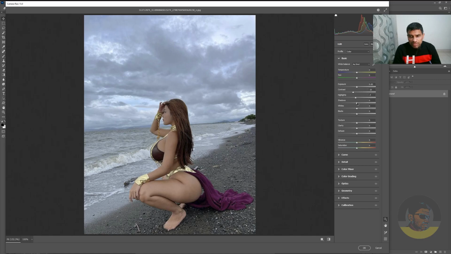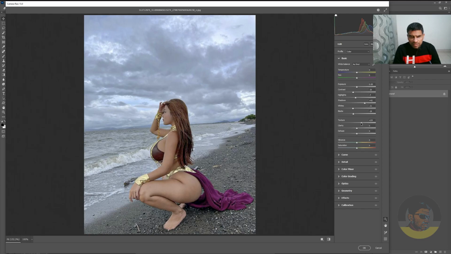Now it's time to increase the shadows, so all the details which have been lost in the shadows on the hair of this girl, we want to bring those details back by increasing the Shadows slider. I think +42 would do. Don't go too far, and let's just decrease the whites as well to -21 and decrease the blacks too, somewhere around -19.